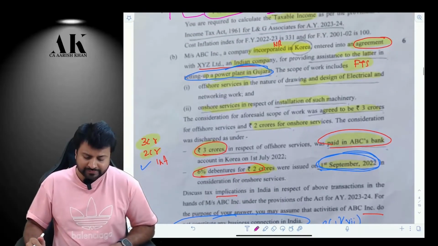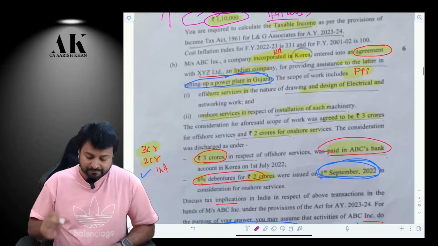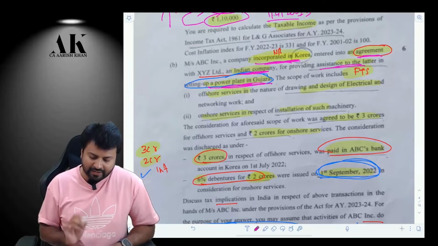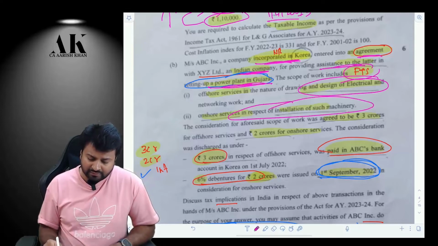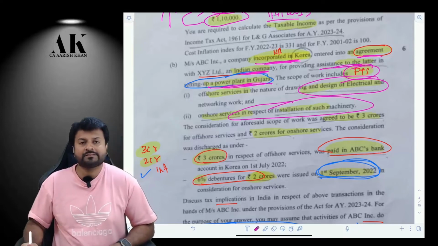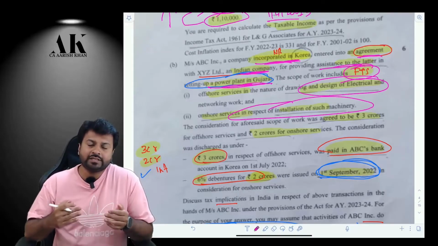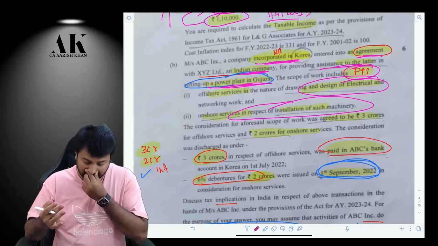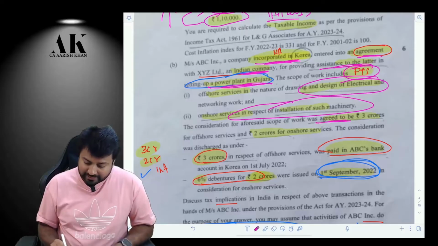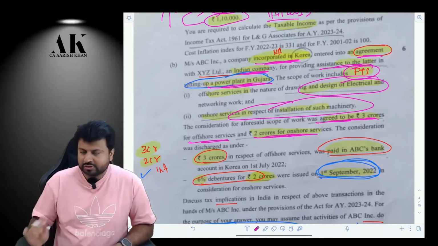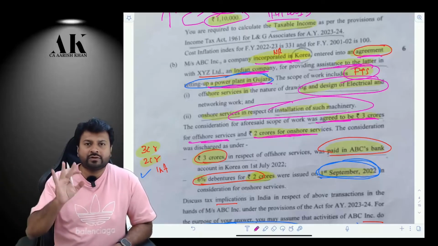The next question is based on non-resident taxation. There is a foreign company who is entering into an agreement with an Indian company for providing certain services in India. Those services are in the nature of fees for technical services, more or less. First of all, they are providing some 3 crore rupees of services offshore and 2 crore rupees onshore. So in total they are providing services of 5 crore rupees.